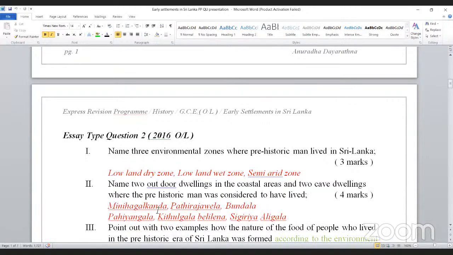See, Miniha, Galkanda, Patirajavela, Bundela come under what? Coastal areas. And Pahiyangala, Kitulgala Belilena, Sigiri, Aligala come under what? Caves. Pahiyangala and Kitulgala Belilena belong to wet zone caves. Sigiri, Aligala belong to dry zone caves. However, caves.